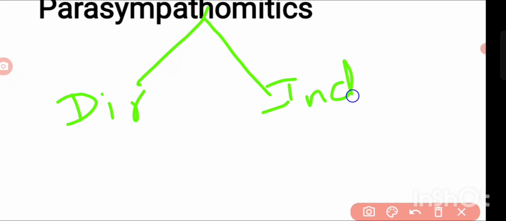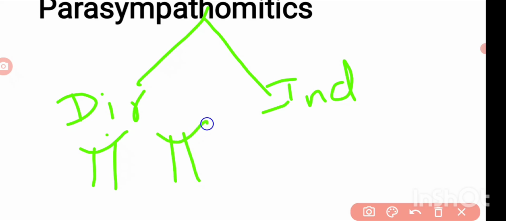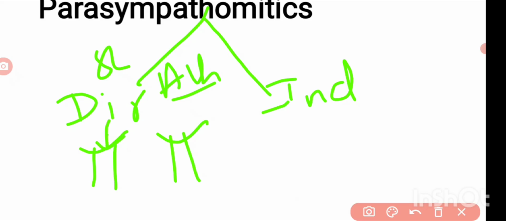Direct acting means they act directly on the muscarinic and nicotinic receptors. They have structural similarity with acetylcholine, so they bind instead of acetylcholine, and they have more affinity for these receptors.